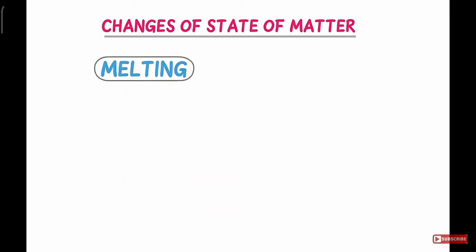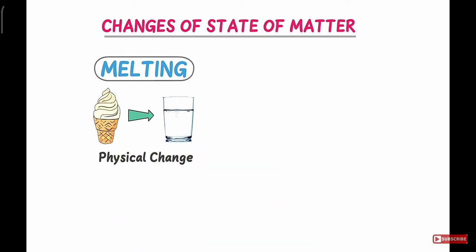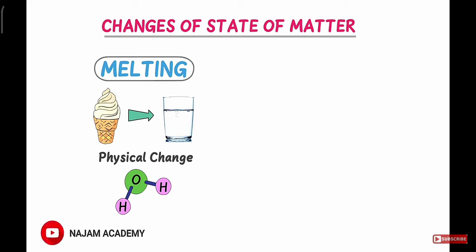We know that when ice converts into water, it is known as melting. It is a physical change because each and every molecule of the ice is made out of one oxygen atom and two hydrogen atoms, while each and every molecule of the water is also one oxygen atom and two hydrogen atoms. Thus, in the melting process, we do not get a new substance. Hence, it is also a physical change.